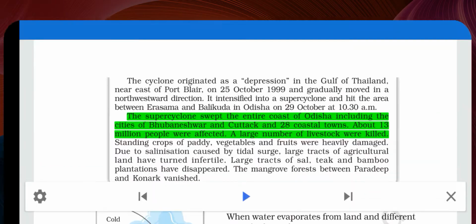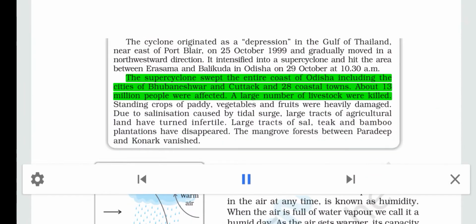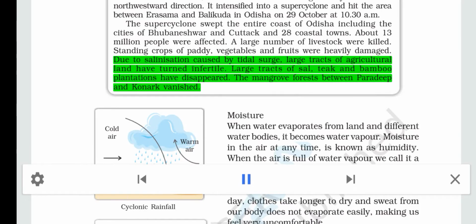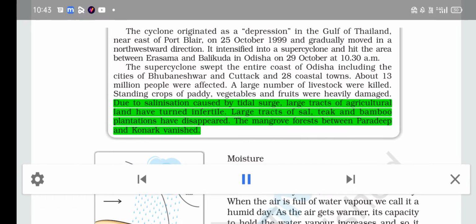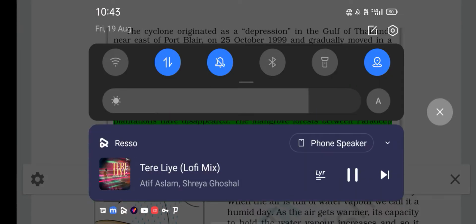A large number of livestock were killed. Standing crops of paddy, vegetables and fruits were heavily damaged. Due to salinization caused by tidal surge, large tracts of agricultural land have turned infertile. Large tracts of sal, teak and bamboo plantations have disappeared. The mangrove forests between Paradip and Konark vanished.